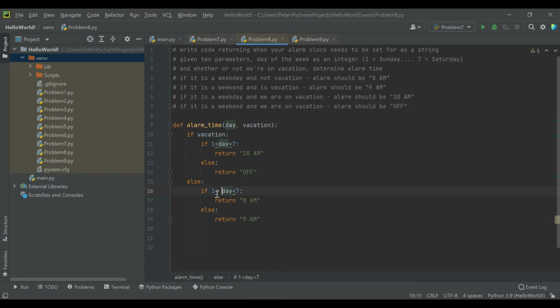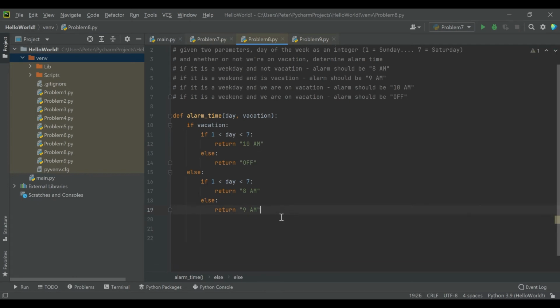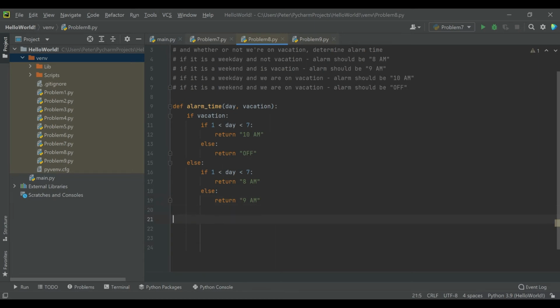And so it's going to probably ask you to put some spaces around the operators. You don't have to do that, but I don't like when Python gives me little squiggles, so sometimes I clean it up. It would have run fine without that, but so this should handle all 4 situations. So just like the previous example, we're going to go ahead and check our alarm time function in all 4 scenarios.